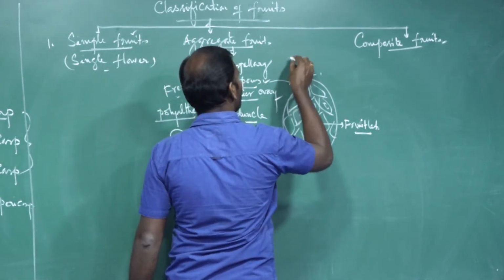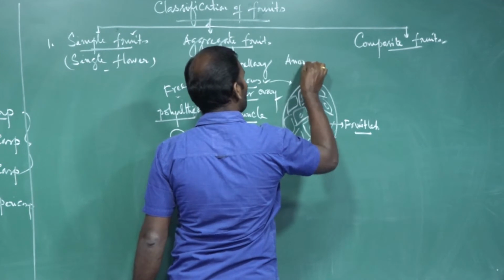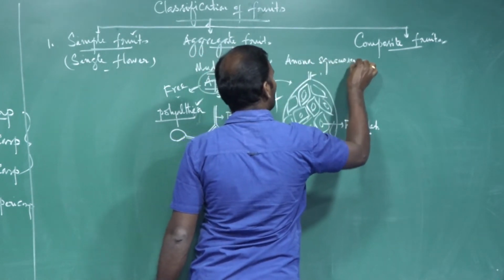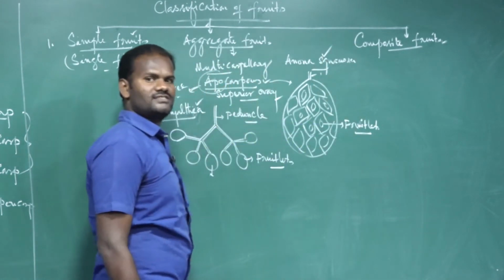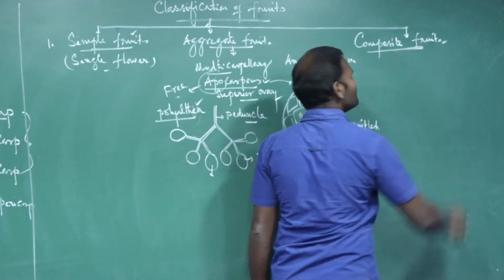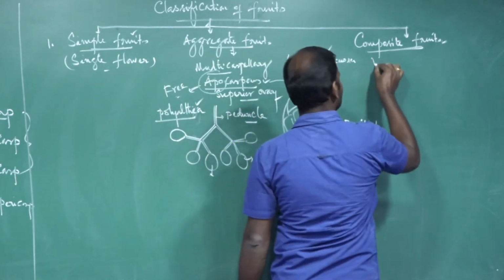Carpels are free from one another. Example, custard apple, Annona squamosa. These are the examples for aggregate fruit. The next is composite fruit, which is developed from the whole inflorescence.